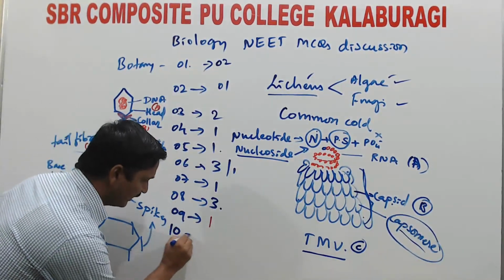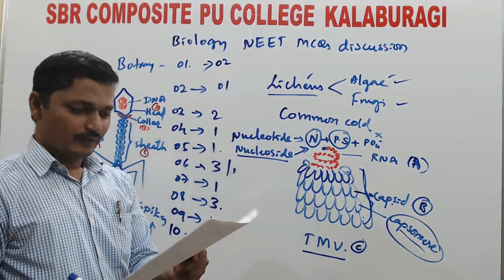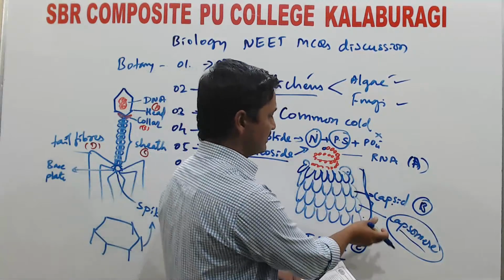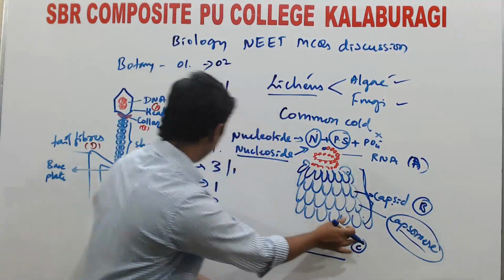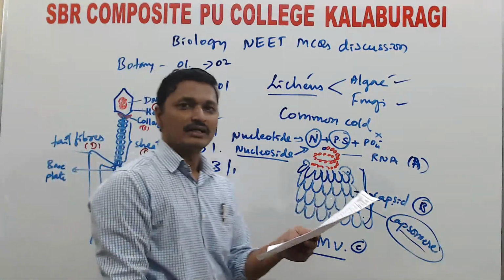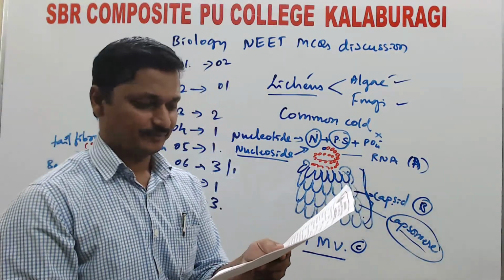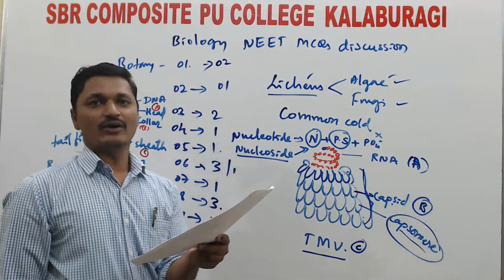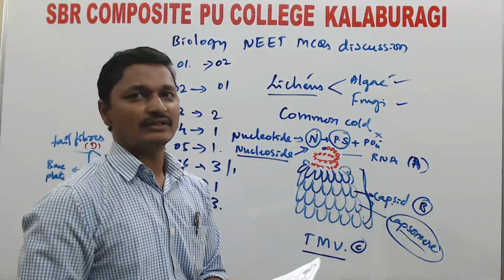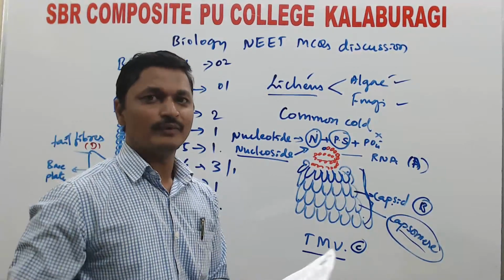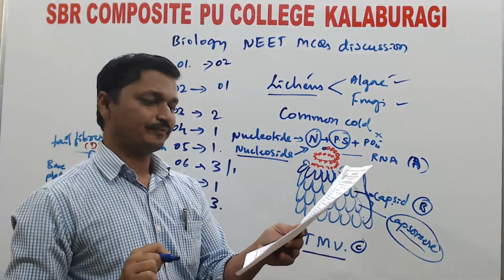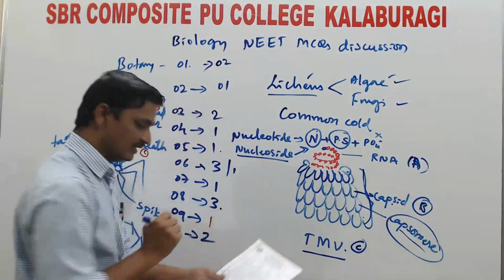Then question number 10. The protein coat of the virus is known as what? This is the protein coat here, and this is the protein coat here. The entire protein coat is nothing but the second option, capsid. In the first option they ask nucleoid. Nucleoid is genetic material which is not covered by any kind of membrane. It is present inside the bacterial cell. Second option, capsid, is correct here.